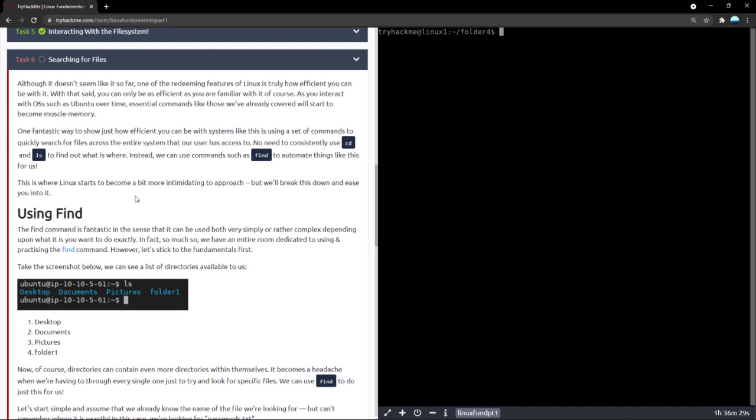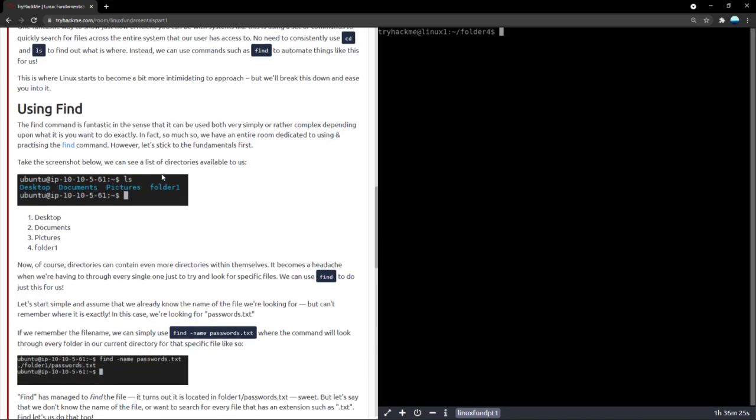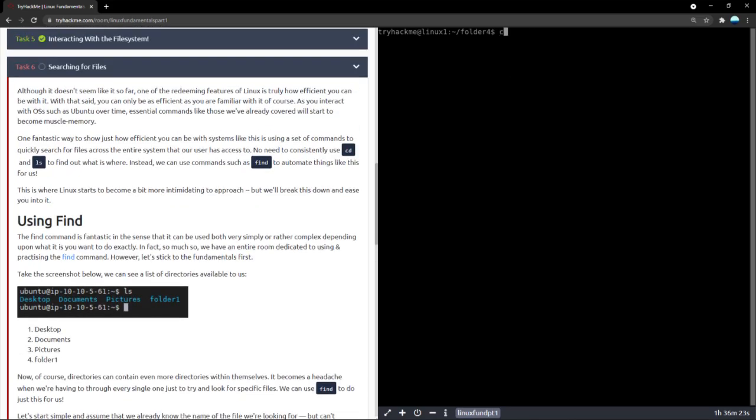So let me just back out. Oh, my bad. Let me just back out from folder 4 into the main. And yeah, we are in tilde, we are in home. To confirm, print working directory, home tryhackme. There we go. This is exactly where we started. So fresh terminal. Now let's see.